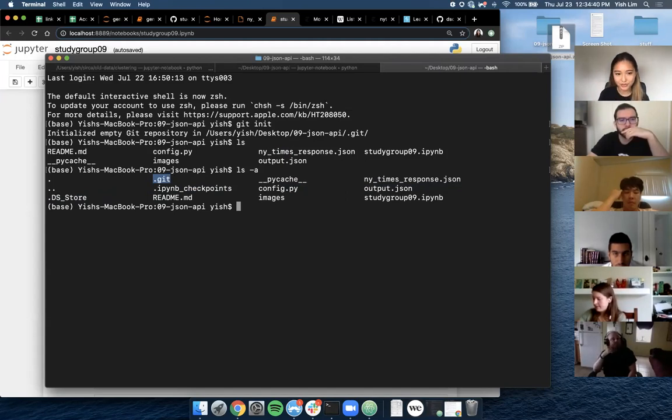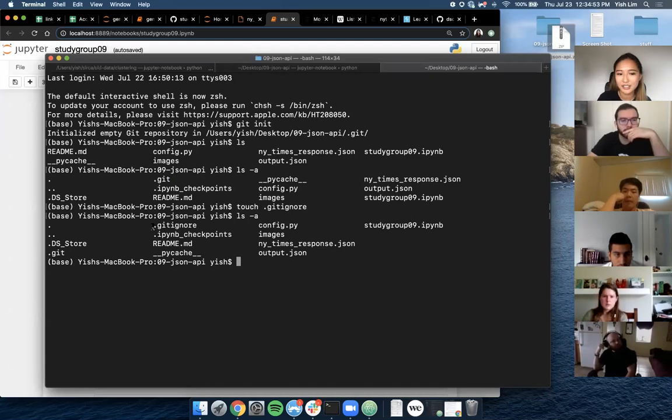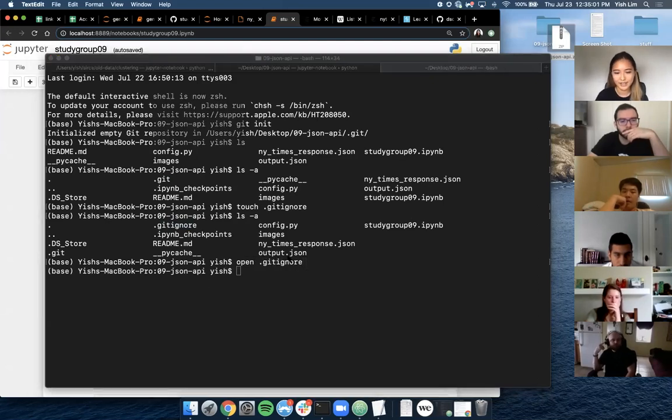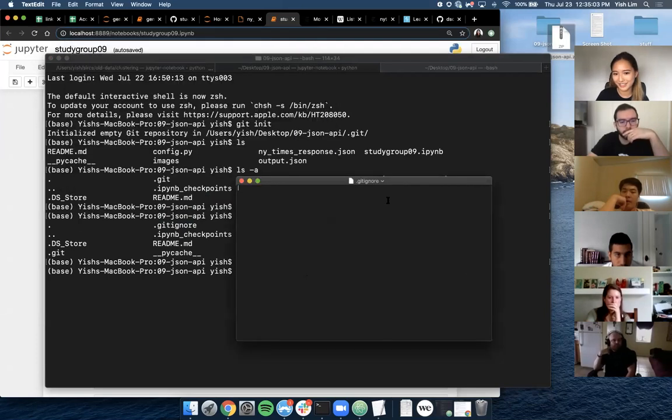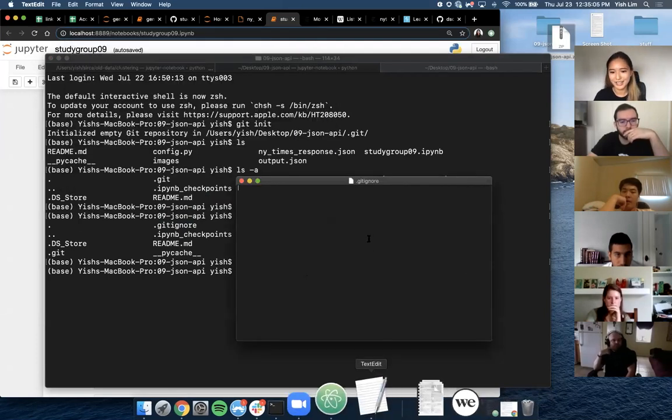Anyways, what we want to do here is create a Git Ignore. How I would do that is I use touch, which is the command to create a new file, .gitignore. If I do ls -a again, because it's a secret file, we see our .gitignore there. Then I open my .gitignore, and it just opens in my regular text editor, TextEdit.